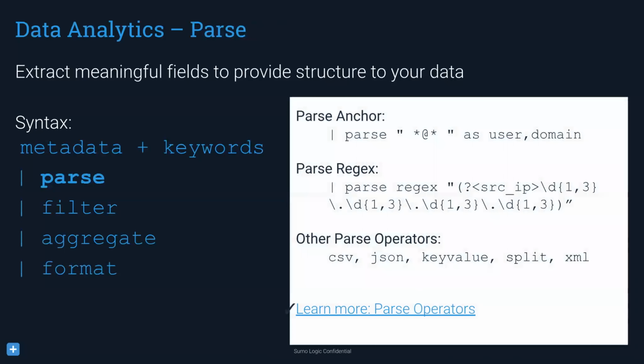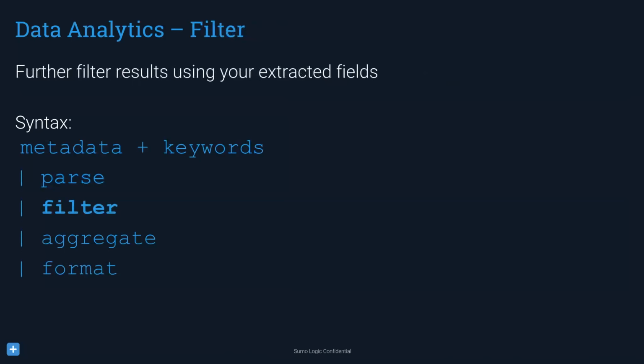Next, you're going to go ahead and filter some of the data out. And here's an example of parsing, and we'll look at these in just a minute. You're going to go ahead and start to filter your results. So you now have information and fields that you've created. Now you want to go ahead and start to filter on those fields.